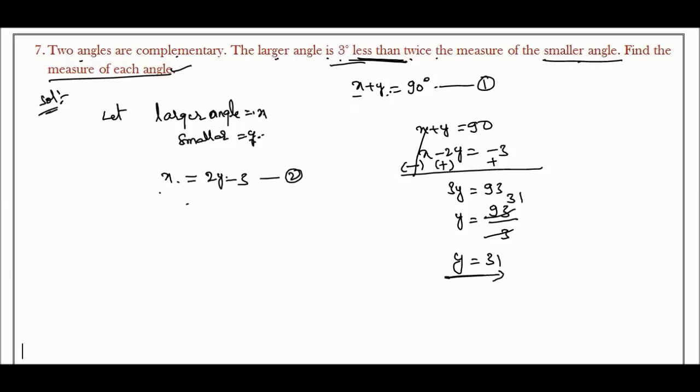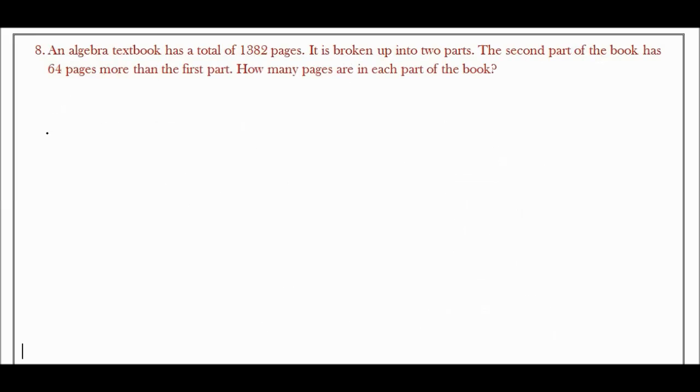We need to find the larger angle. So x plus y is equal to 90 degrees. In this we substitute this one, so x plus 31 is equal to 90 degrees. Therefore x is equal to 90 minus 31. So equal to how much will come? 59 is the answer here. So the smaller angle is 31 and the larger angle is 59.